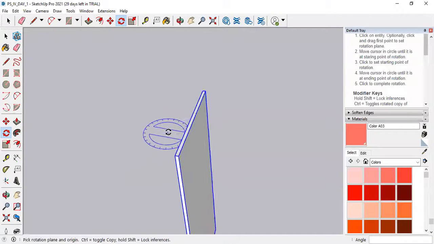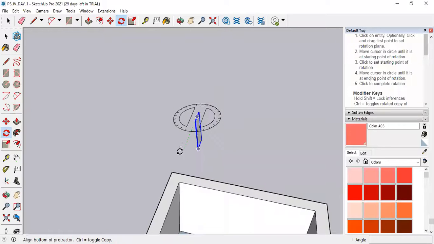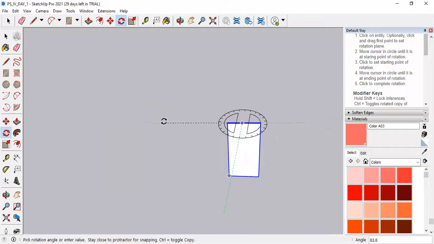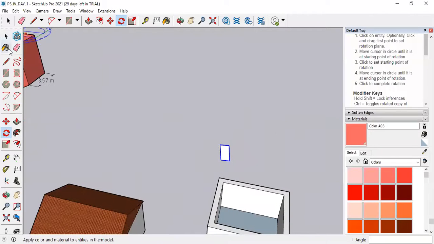Now I want to rotate it horizontally, then I will make a first click, then match it to any of the axes, try to match it at the red axis, or simply press 90 enter. So the angle of that door is 90 degrees.